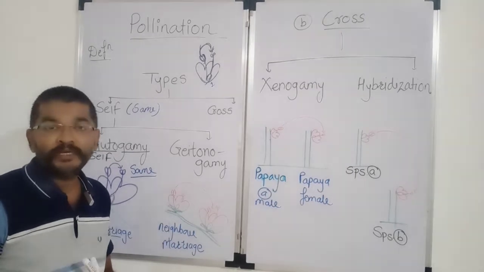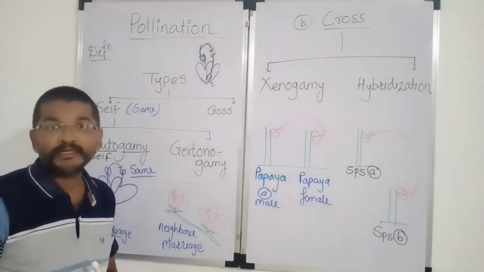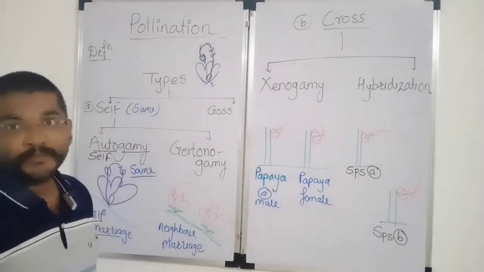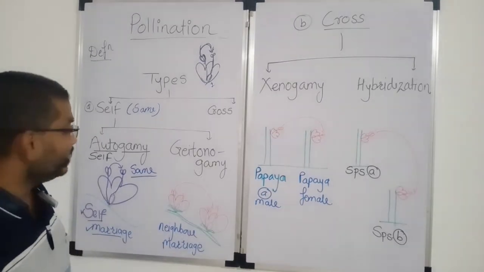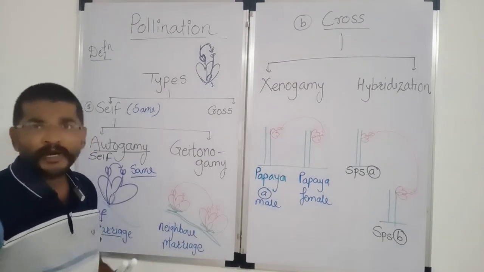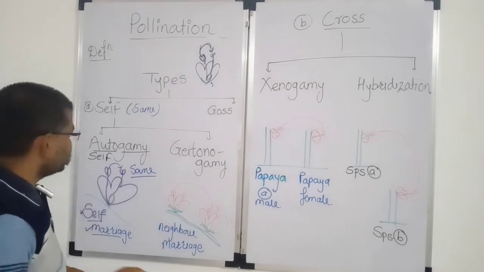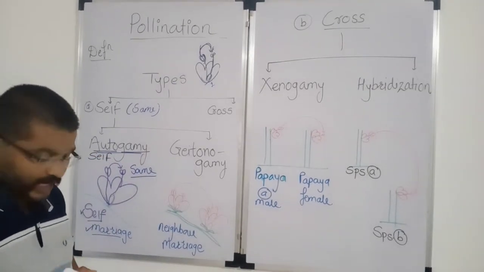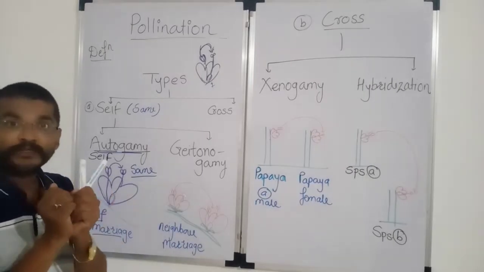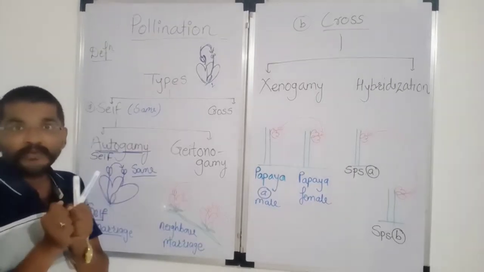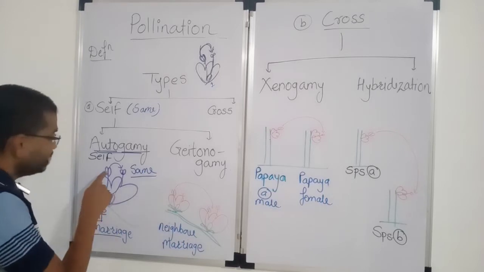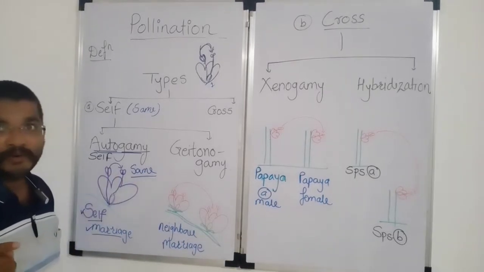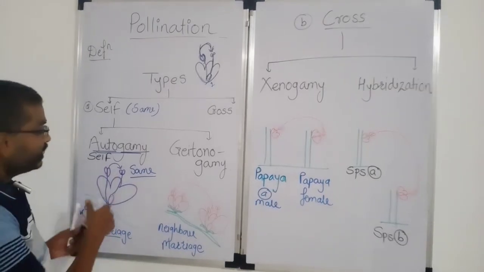For example, pea, groundnut, hibiscus, solanum or potato, etc. Or in chili, tomato, etc. All bisexual flowers are showing autogamy. Why? Because the male and female sex organs are closely associated with each other, and therefore the chances of pollination from anther to the stigma of the same flower are more. Therefore they are showing autogamy.